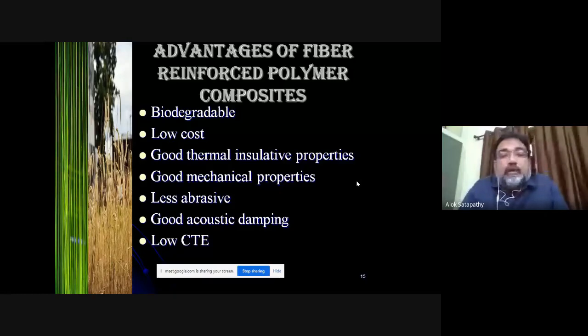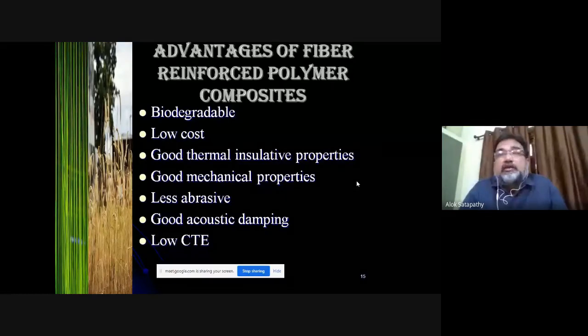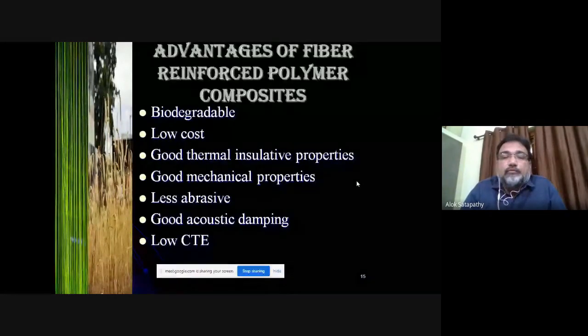What happens when they have a low coefficient of thermal expansion? The dimensional stability of the composite with temperature change is maintained over a large range of temperature. That is not so with only the polymer. If you take only polymer, then the coefficient of thermal expansion is very large, so on heating, they start getting deformed.